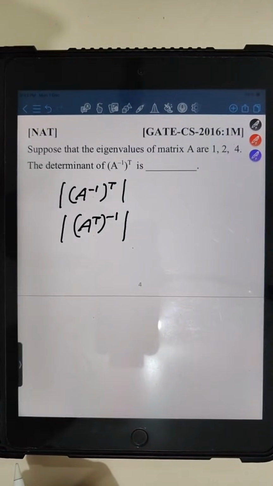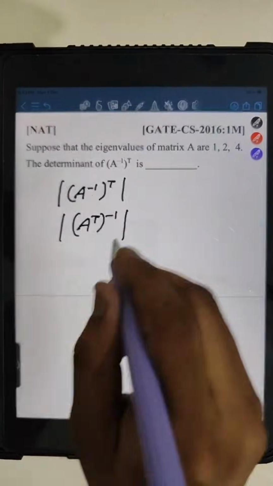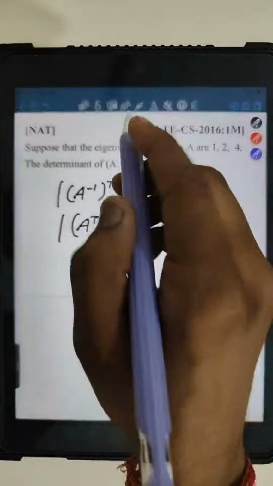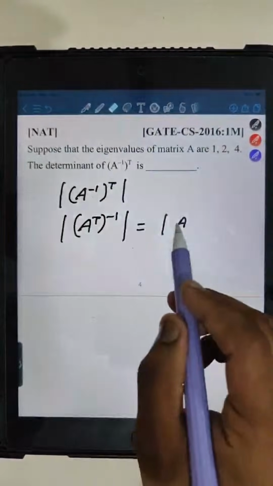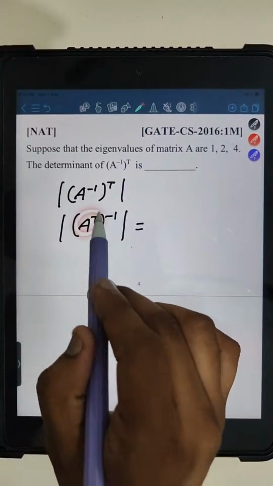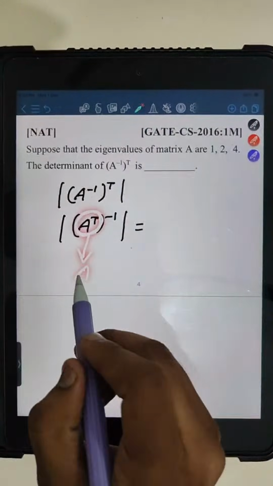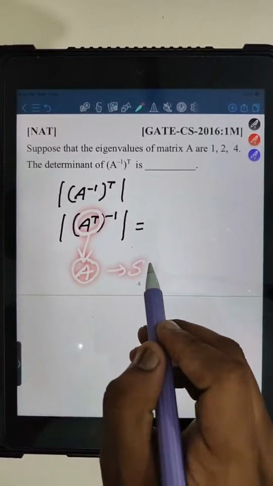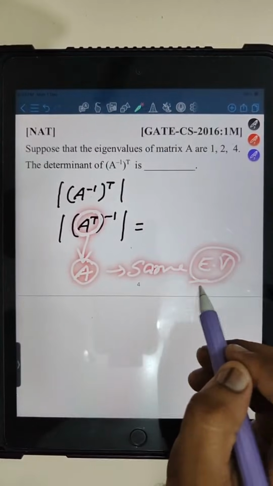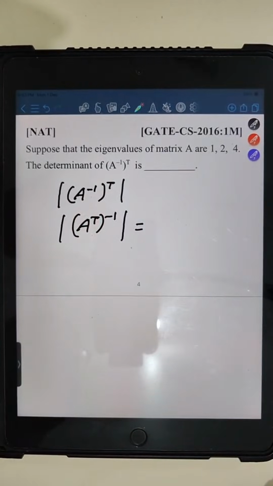This is the property. Now you know that A and A transpose have the same eigenvalues. A and A transpose have the same eigenvalues.